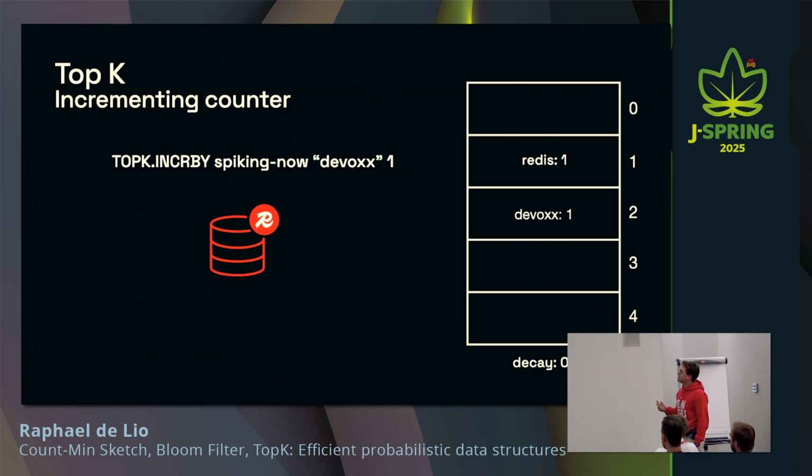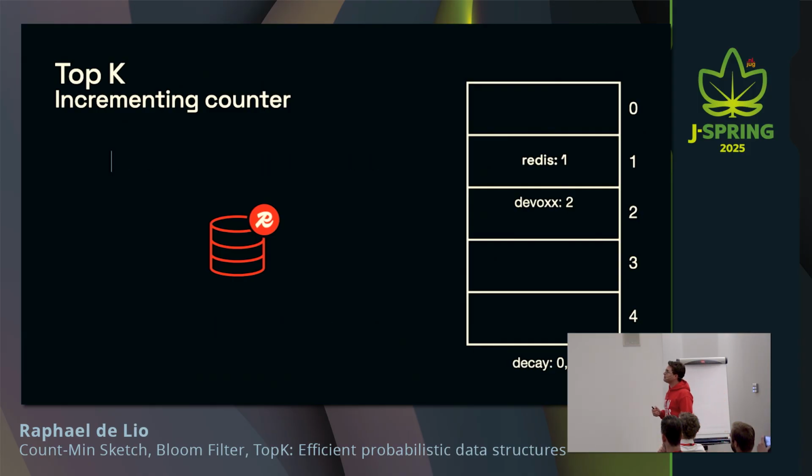What's going to happen now, and it's been happening actually all the time, is that what Redis is doing is looking at the slot where you're storing that and seeing, is there anything already there? If there's nothing, we're just going to store. If there's something, we're going to check, is this me? If this is what we're trying to count, we're just going to increment the counter. Otherwise, as you're going to see, when you try to increment Java,